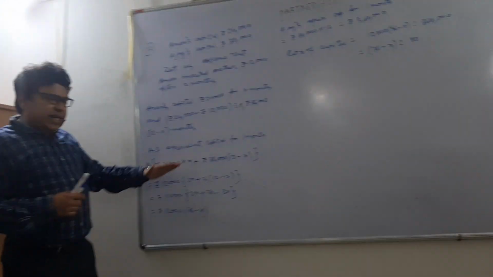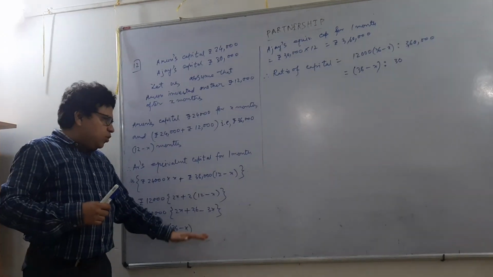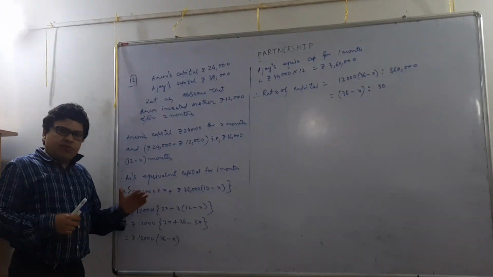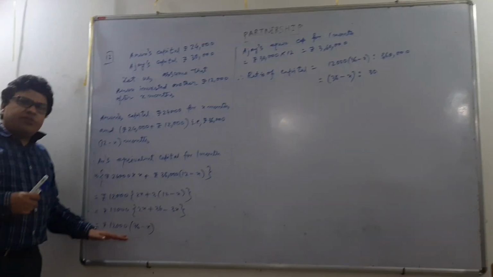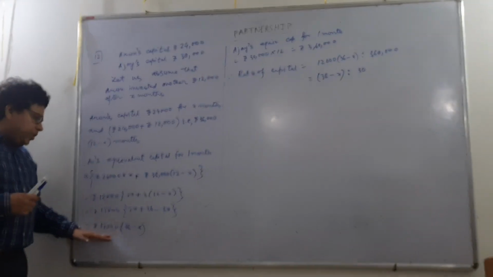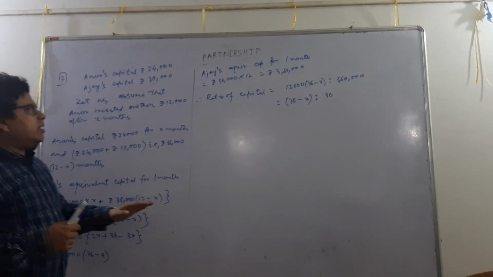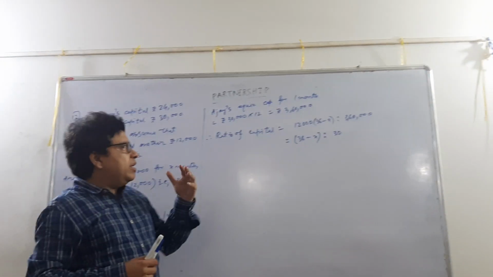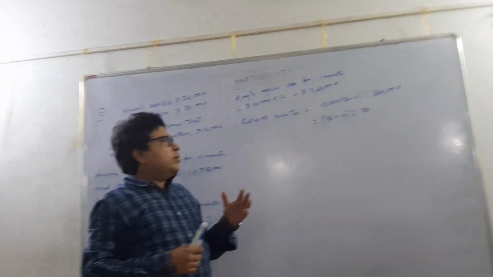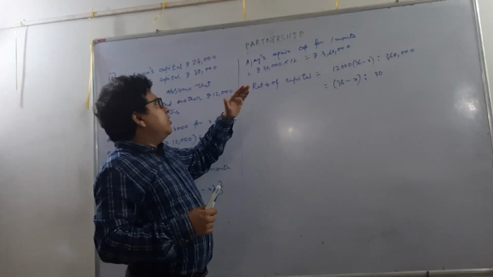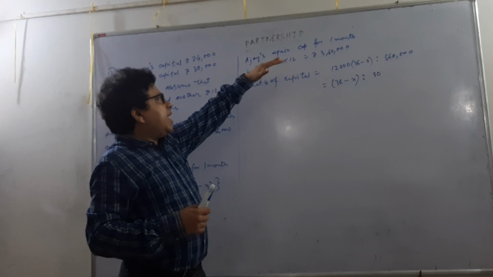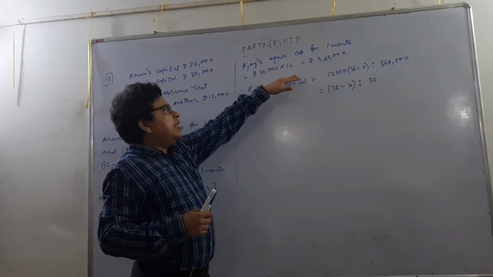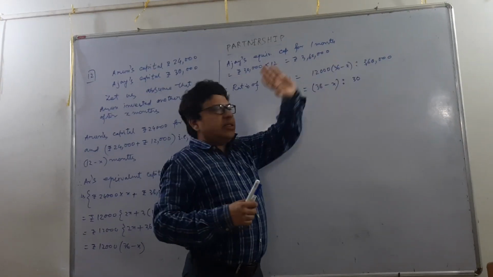That means at the end of the year, if Arun wants to get the same profit in 1 month, then he needs to invest this much amount, rupees 12,000 into 36 minus x. Ajoy made no further investment and he did not withdraw any amount in the middle of the year. So Ajoy's equivalent capital for 1 month will be rupees 30,000 into 12, that means rupees 3,60,000.